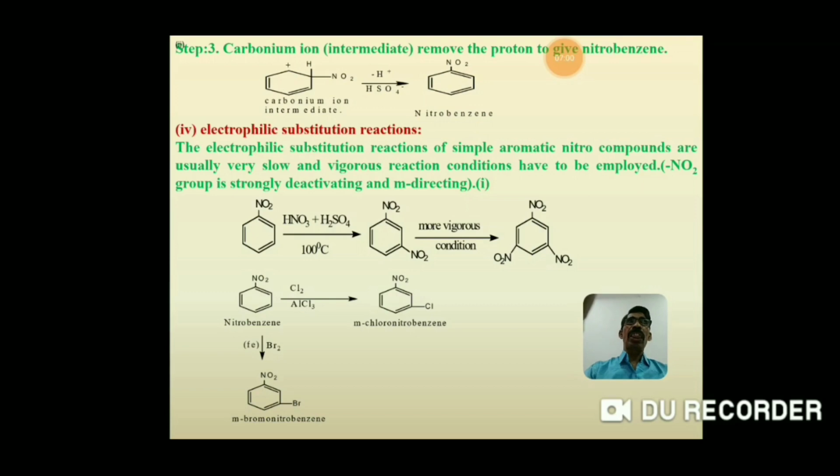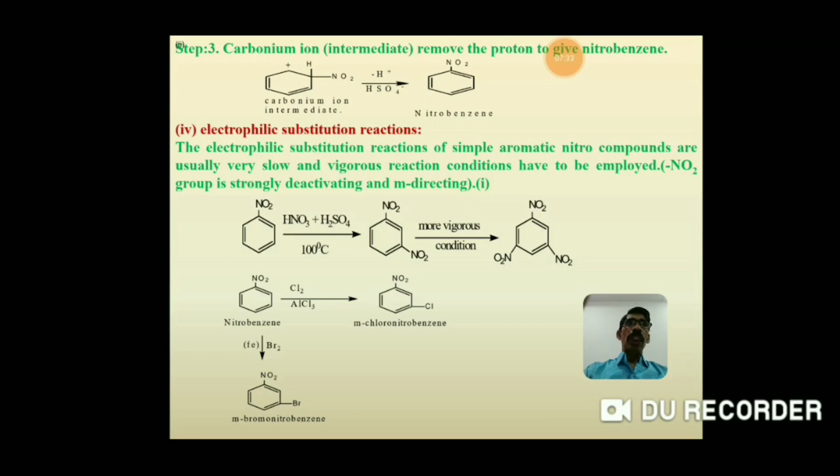Now the third step. This carbonium ion removes the proton to form nitrobenzene. When this carbonium ion removes the proton, the bond between the carbon and hydrogen is transferred between the positively charged carbon atom and the carbon atom linked to the hydrogen atom, forming nitrobenzene. This removed proton combines with HSO4 minus to produce H2SO4 again. So this is the mechanism of formation of nitrobenzene.